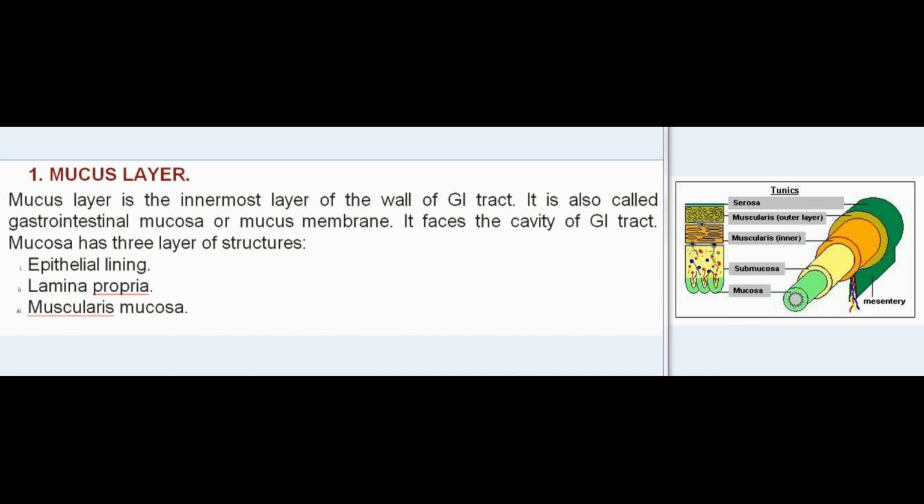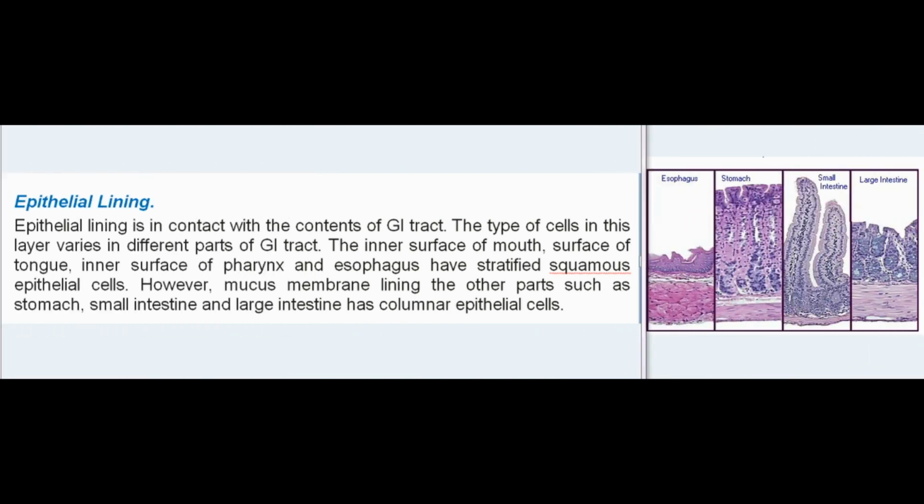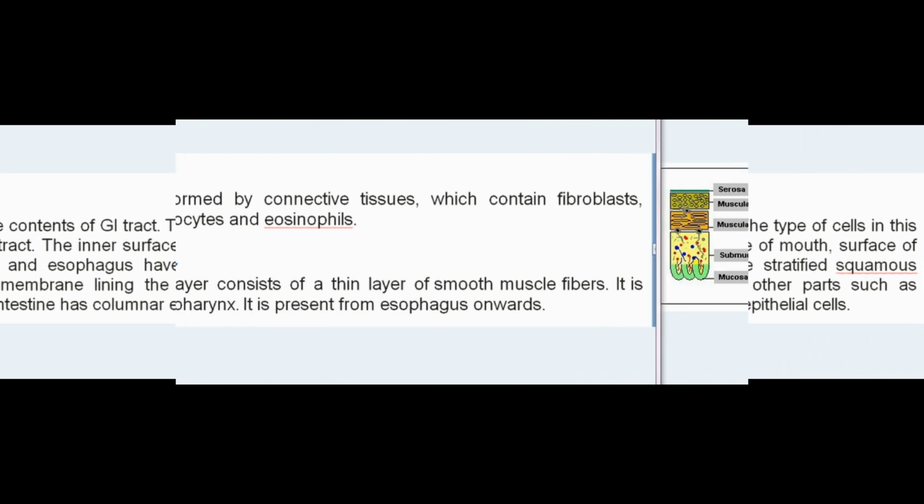Mucosa has 3 layers of structures: epithelial lining, lamina propria, muscularis mucosa. Epithelial lining. Epithelial lining is in contact with the contents of GI tract. The type of cells in this layer varies in different parts of GI tract. The inner surface of mouth, surface of tongue, inner surface of pharynx and esophagus have stratified squamous epithelial cells. However, mucous membrane lining the other parts such as stomach, small intestine, and large intestine has columnar epithelial cells.